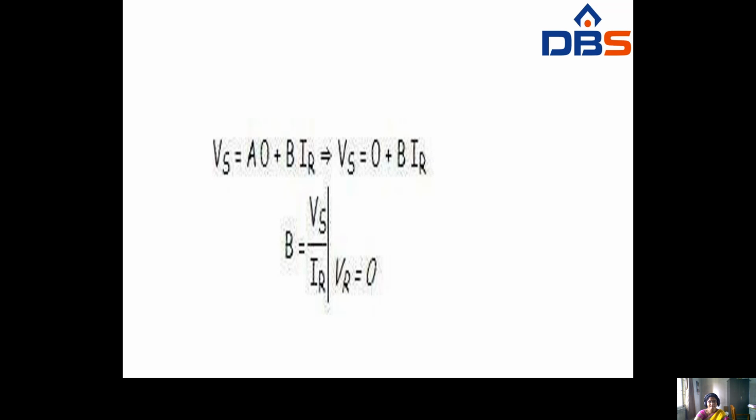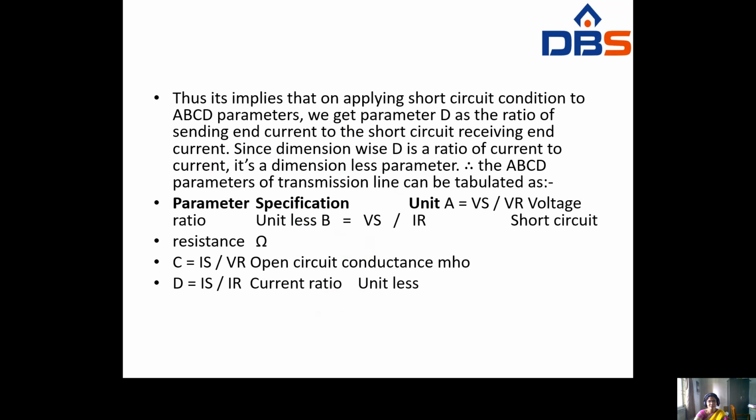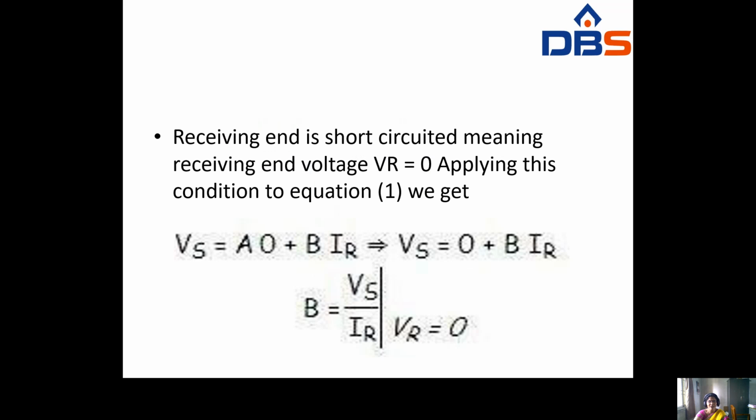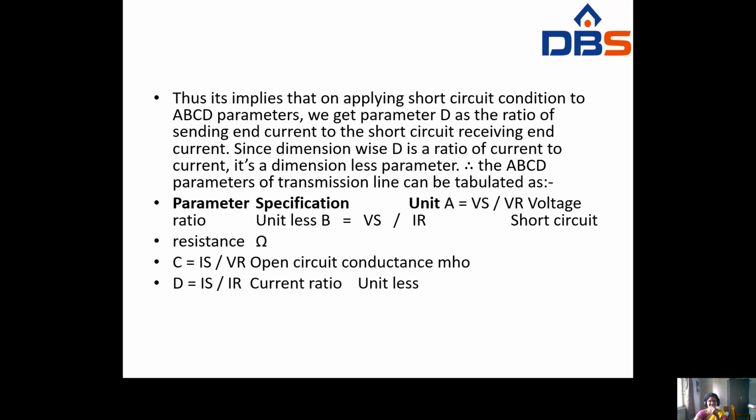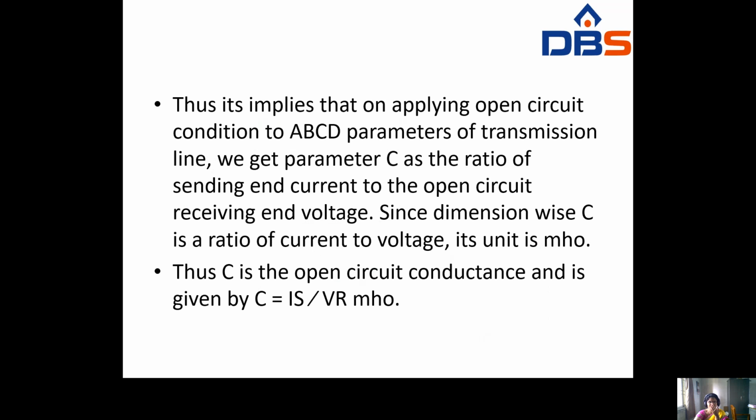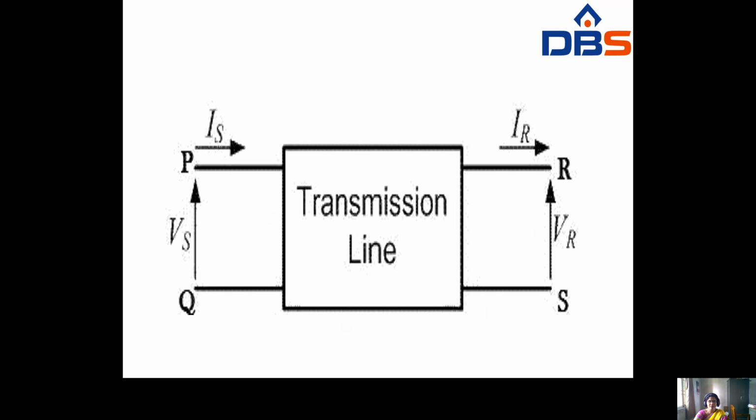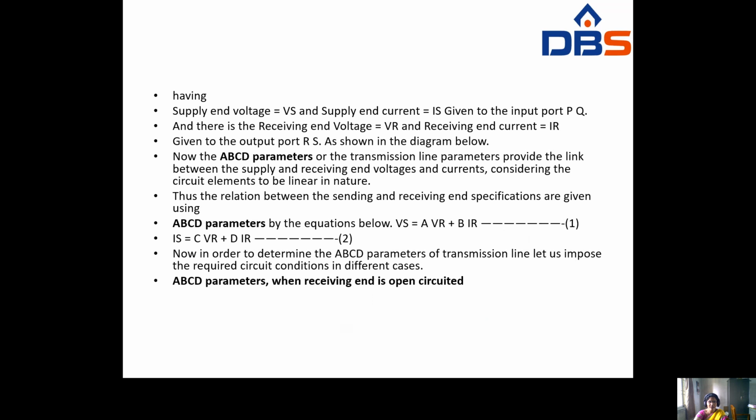Similarly, the same for this equation. Thus it implies that on applying short circuit condition to the ABCD parameters, you can get parameter D as the ratio of, this is also applying to equation number 2. VR equal to 0. What happened at that time? Is equal to D into IR. That means D equal to Is by IR. So at that time you can get Is by IR, means sending current by receiving end current.